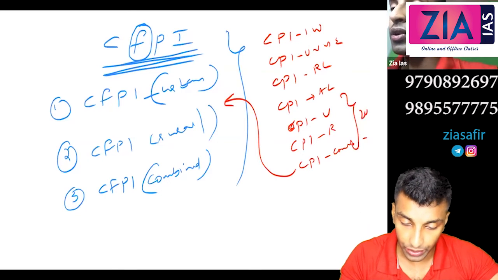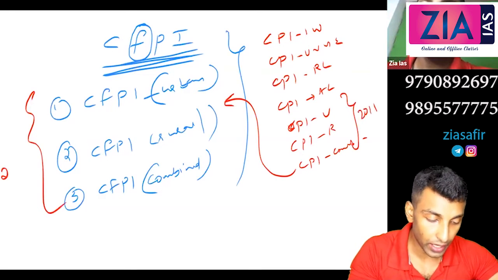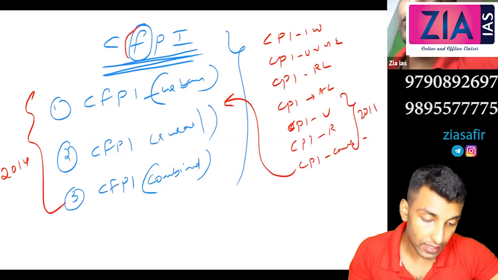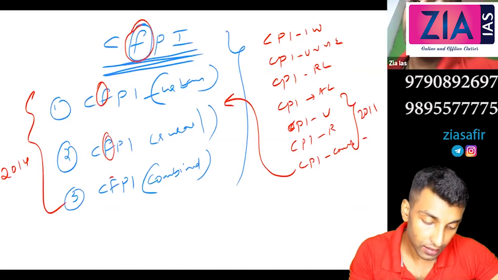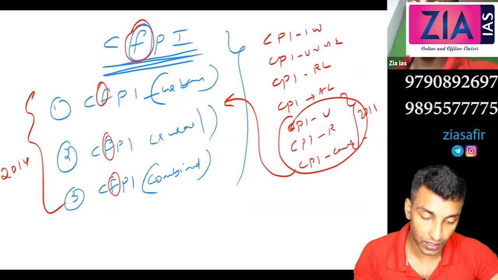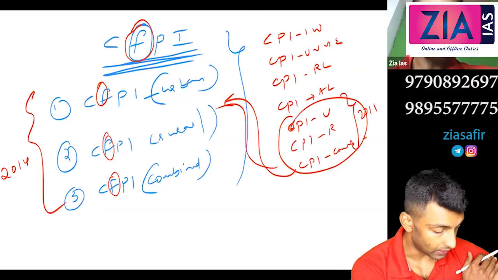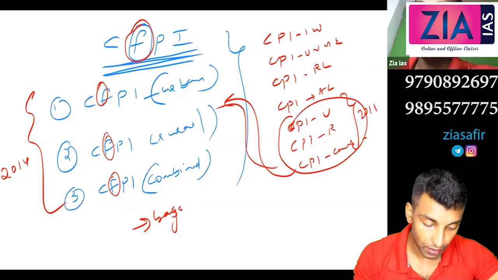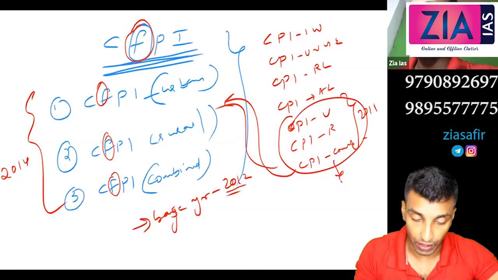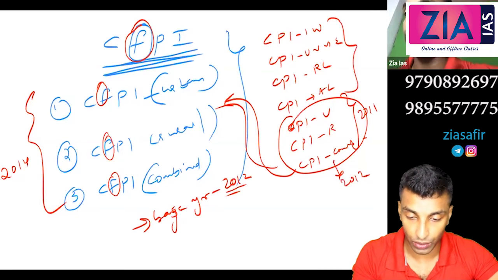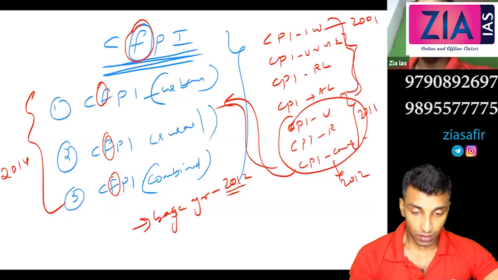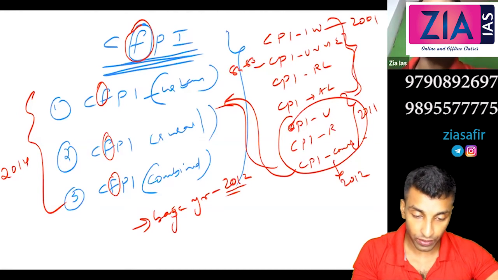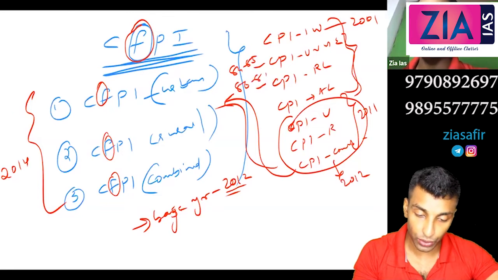These three were introduced in 2011. These three were introduced in 2014. These are related to food, so F is added to this. Here there is no F, here F is added, both by CSO. Now for this also the base year is 2012. Here it varies. I have told you this is 2001 and this is before. This one was 84-85, then this one is 86-87, this also 86-87.